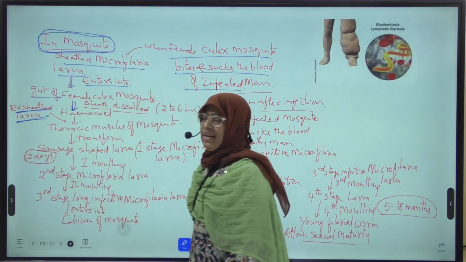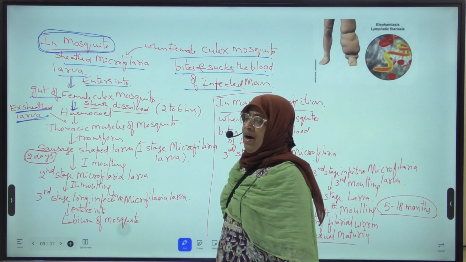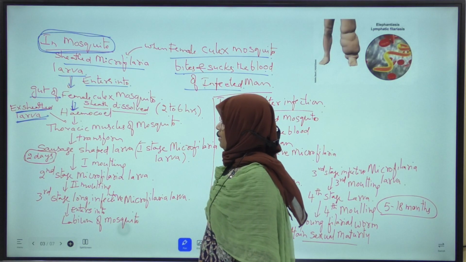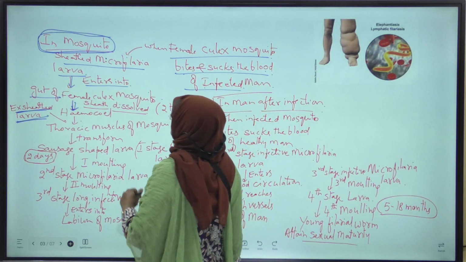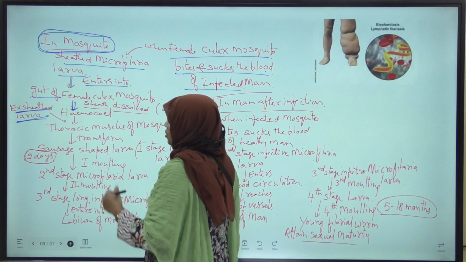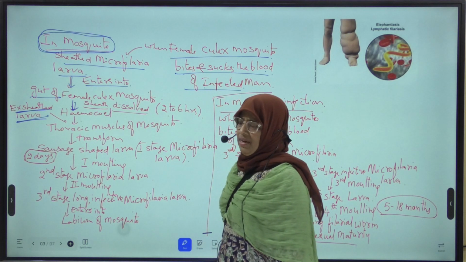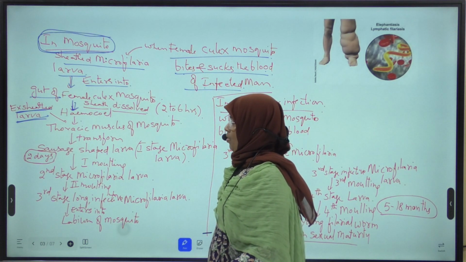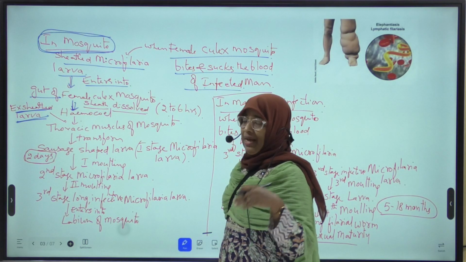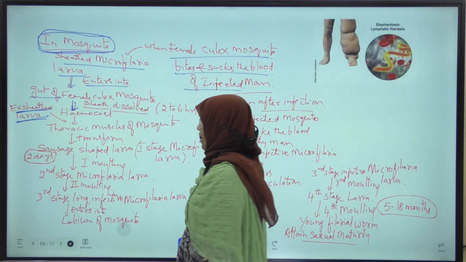This microfilaria larva is called ex-sheathed larva because of the digestive juices, digestive enzymes of the female Culex mosquito. The sheath around the microfilaria larva is dissolved. So now this microfilaria larva is called ex-sheathed larva, ex-sheathed microfilaria larva.